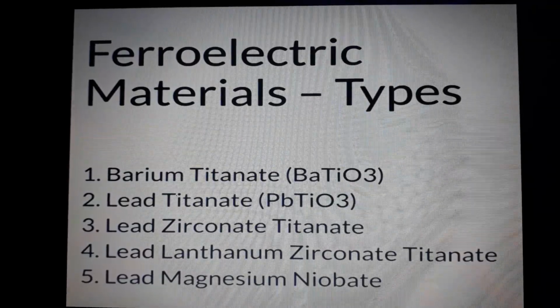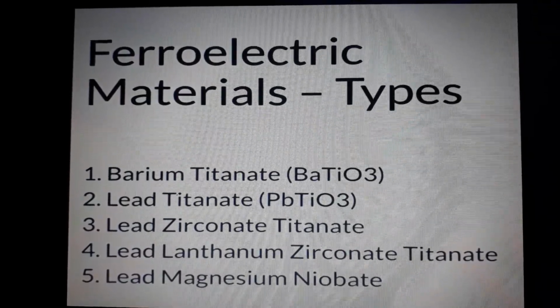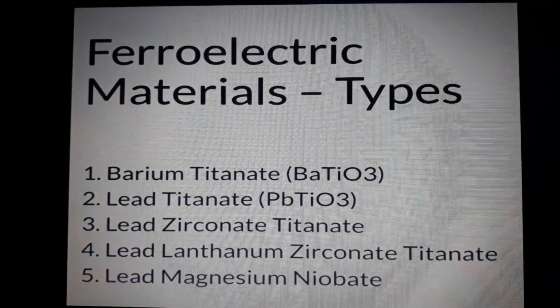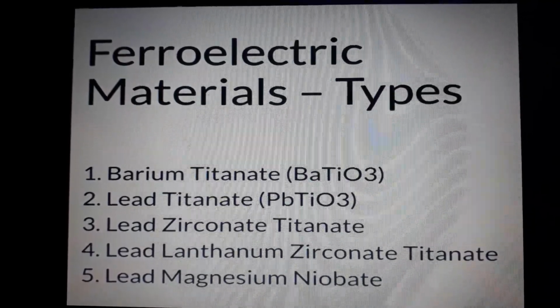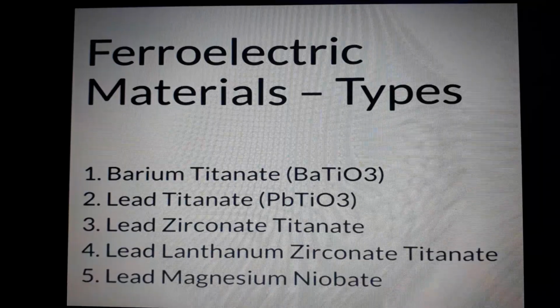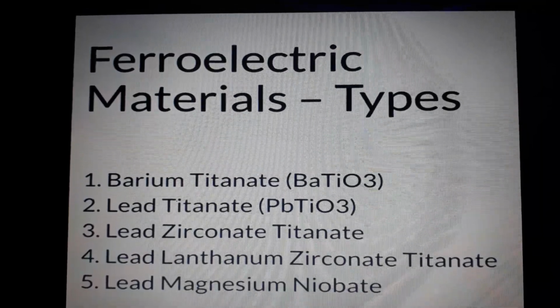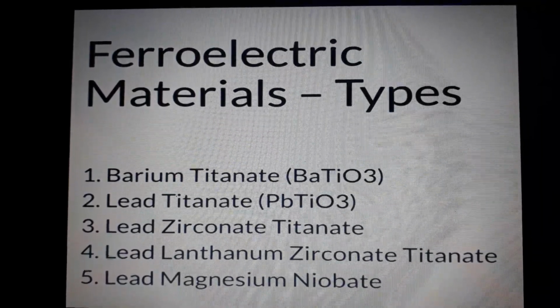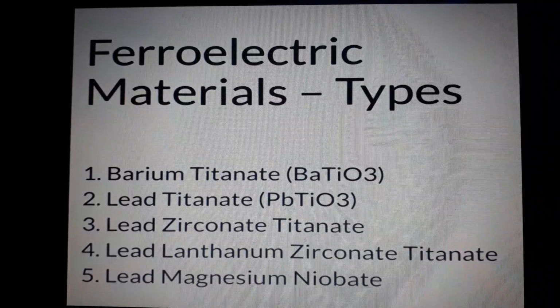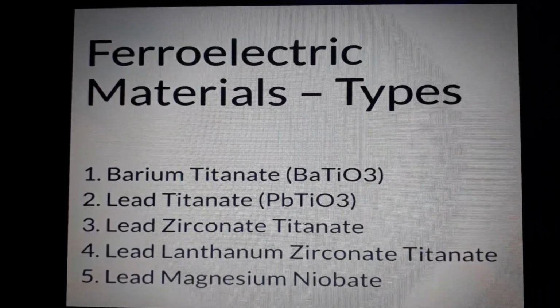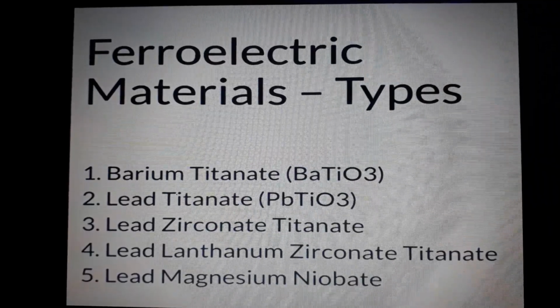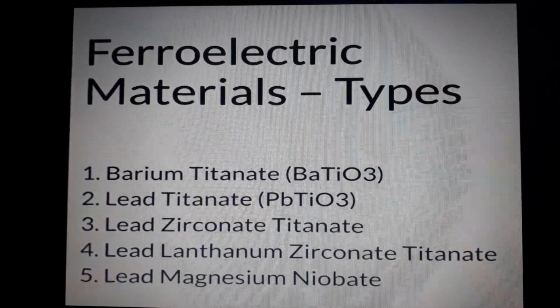They can also be classified based on how the transition occurs, and the number of directions allowed for the spontaneous polarization. Like this, various types of ferroelectric materials have been classified. I have given a link below connecting all these types.